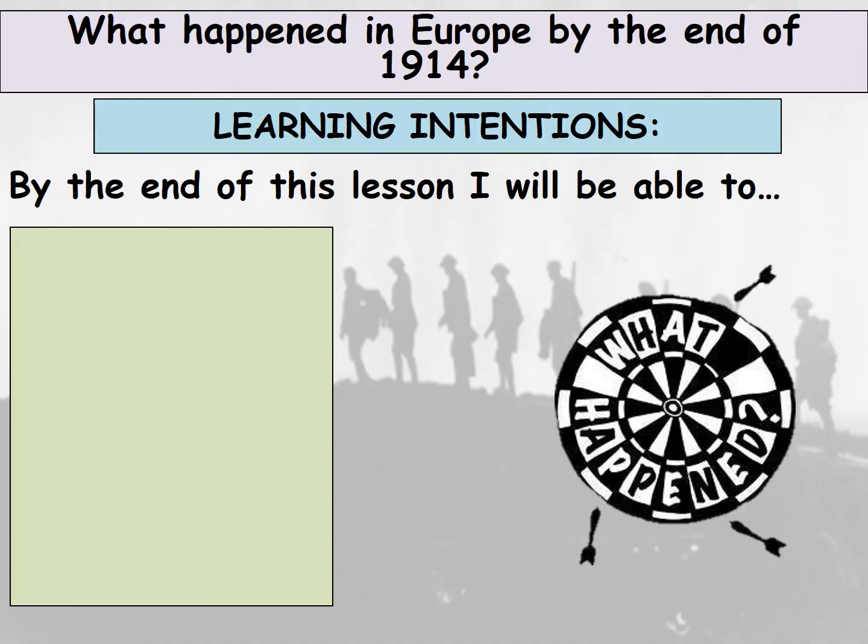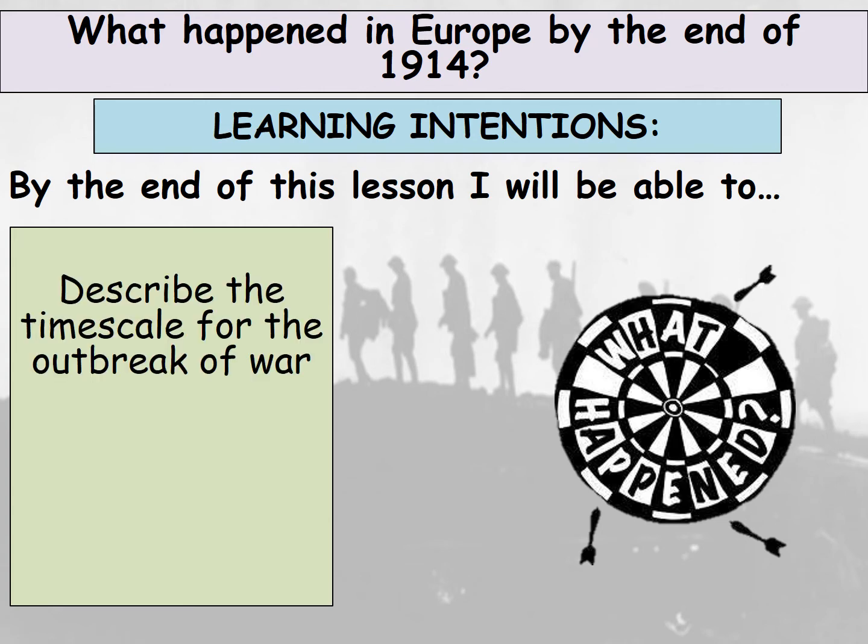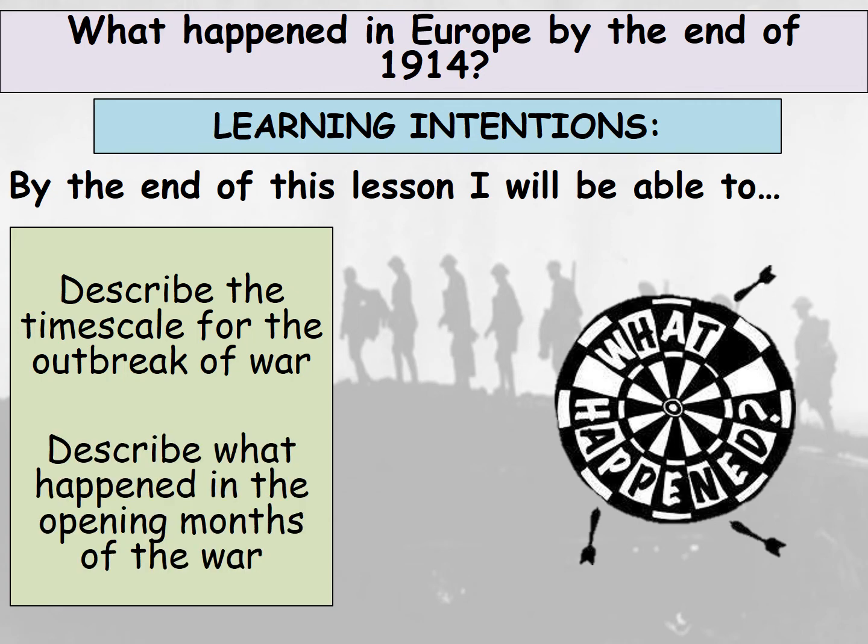Okay, so what happened in Europe by the end of 1914? So, last part of the lesson we were looking at the causes of World War I, so you should now be able to describe some of the causes. This part of the lesson we're looking at what happened in Europe by the end of 1914. So our aim by the end of this part is to describe the timescale for the outbreak of war and describe what happened in the opening months of the war.